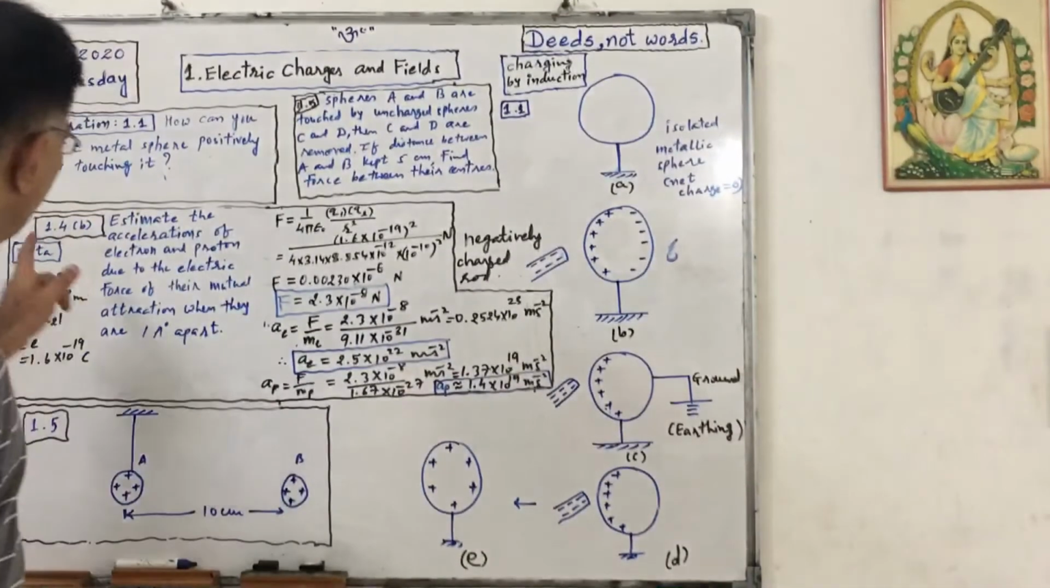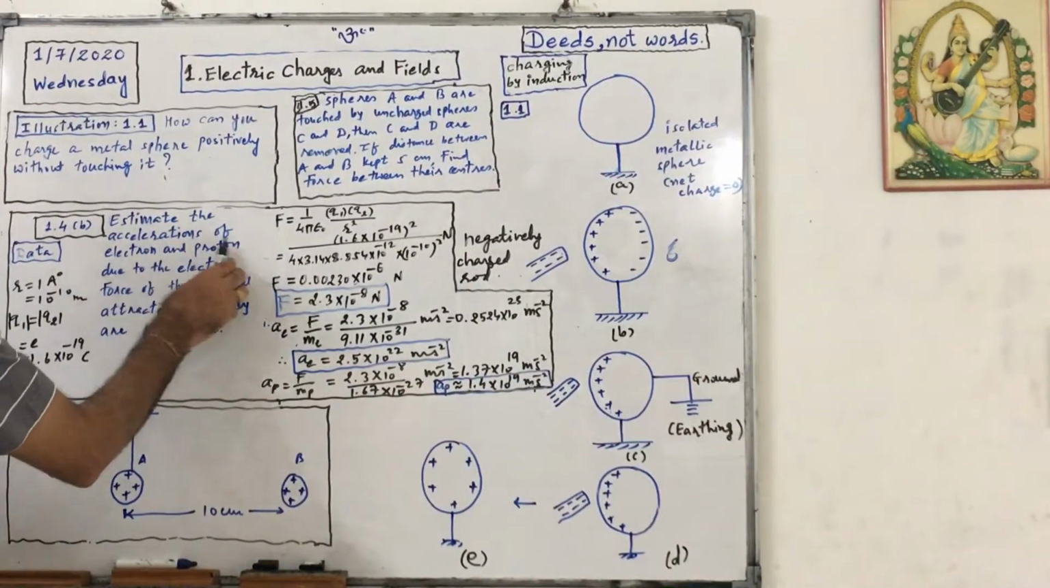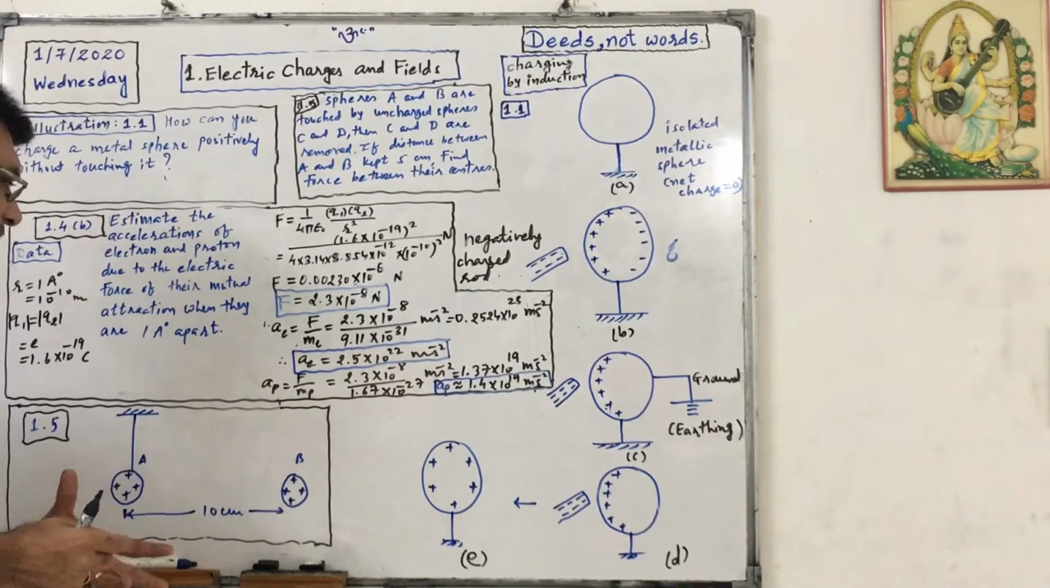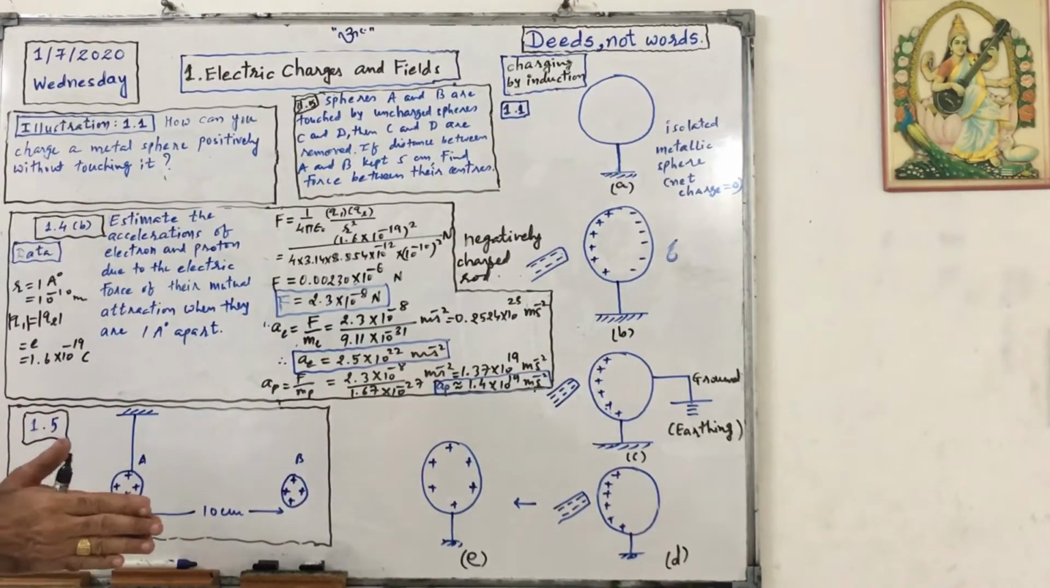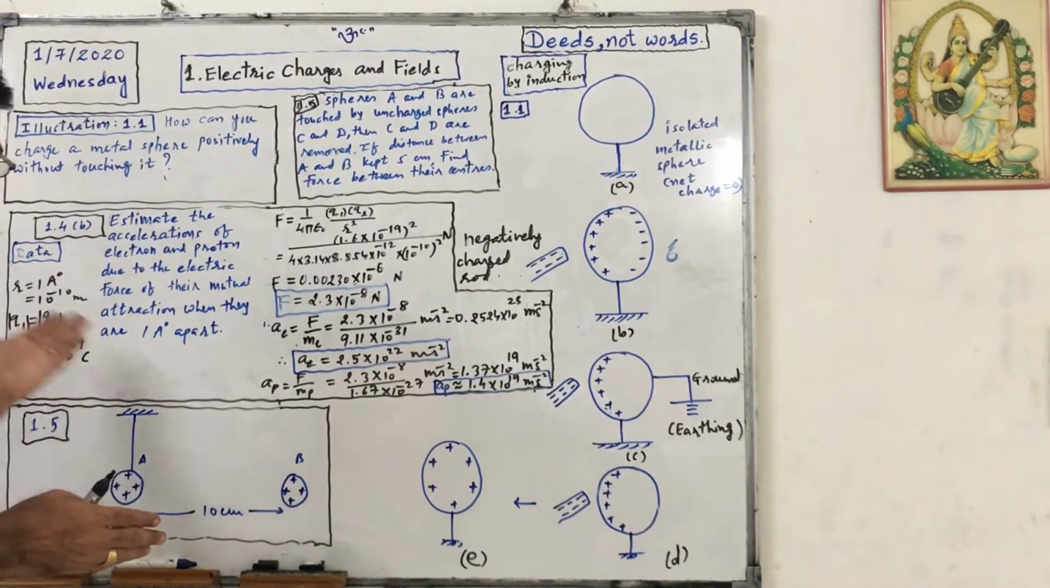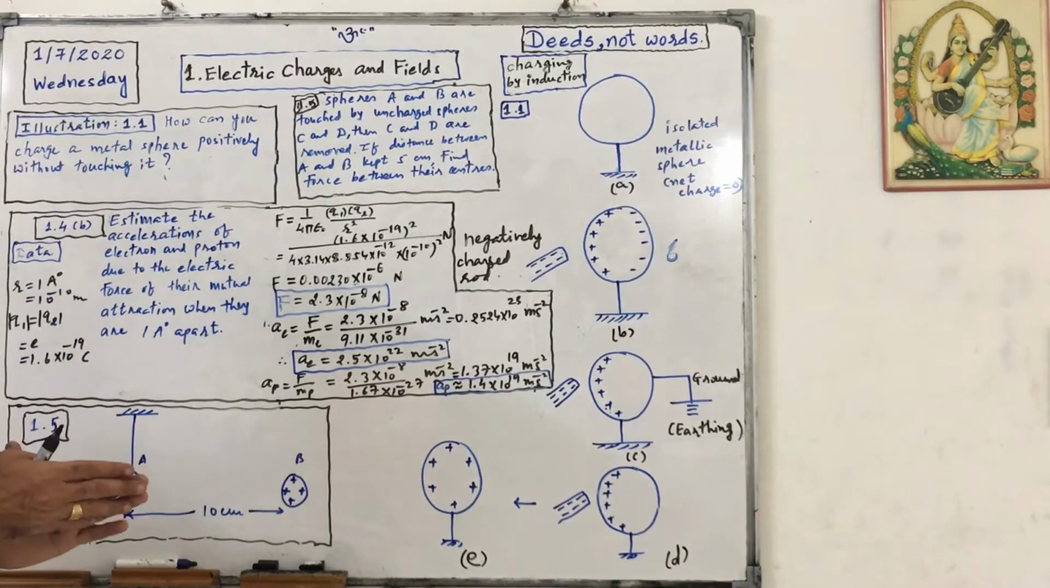So 1.4b: estimate the acceleration of an electron and a proton due to the electric force of their mutual attraction when they are 1 angstrom apart. Now see, the distance is given as 1 angstrom, that is small r, which is 10 raised to minus 10 meter.